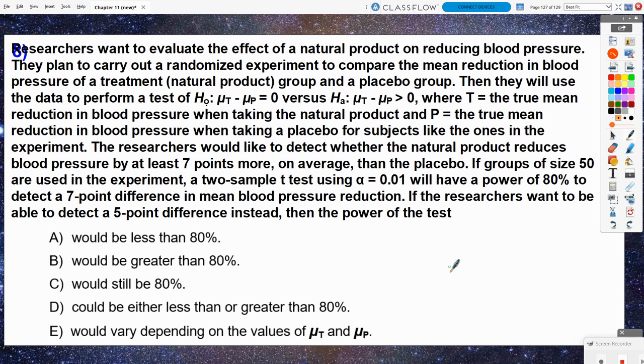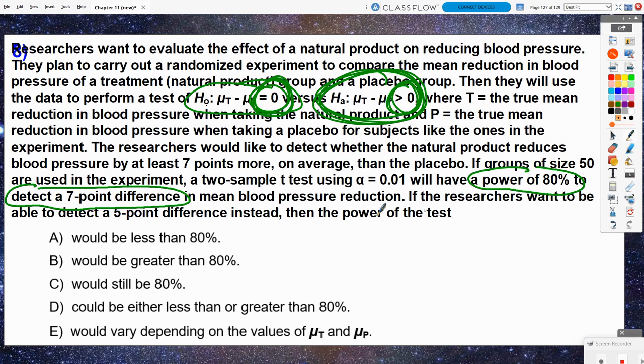We focused on the first 2. The first 2 were to increase the sample size and to increase the alpha level. The third one we didn't really discuss a whole lot, and that's really what's happening in this problem. They are saying that the power is at 80% to detect a 7-point difference. Now, the null hypothesis is just saying that there is no difference between the two. So right now, the null is a 0 difference versus they want to detect a 7-point difference. And that would fall in line with the alternate, right? It is a greater than 0 difference. They want to detect a 7-point difference.